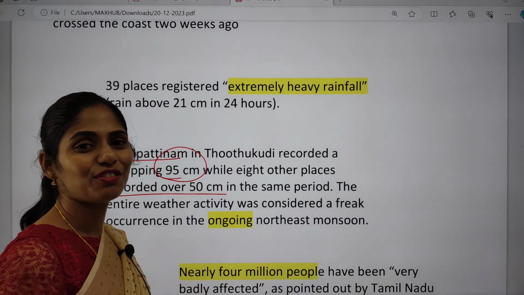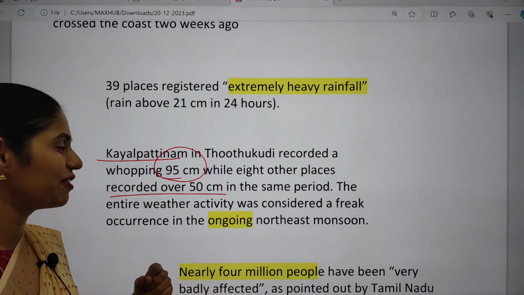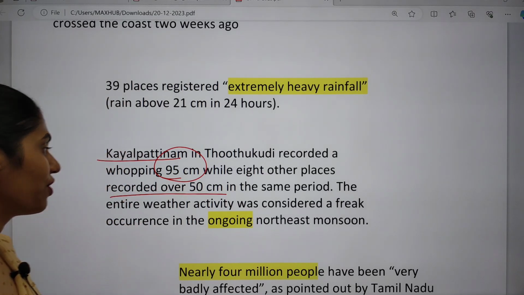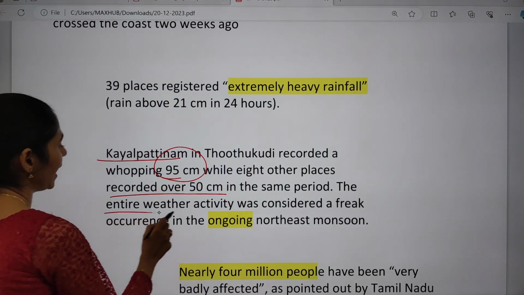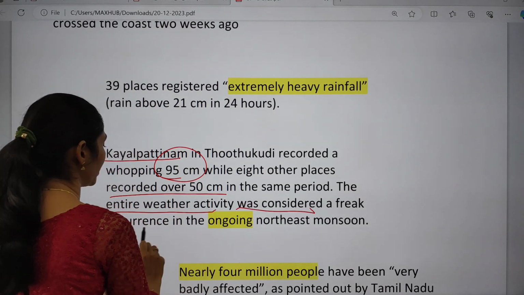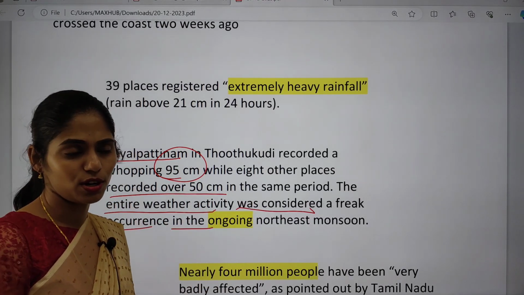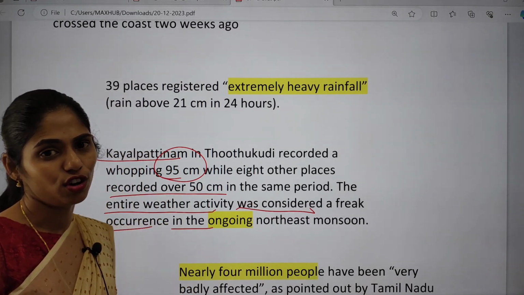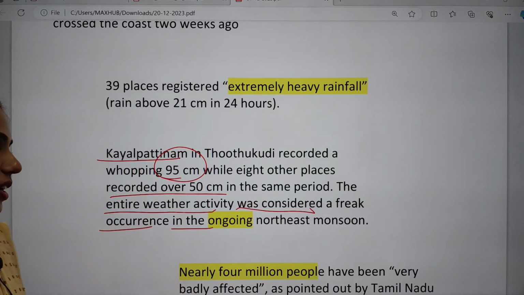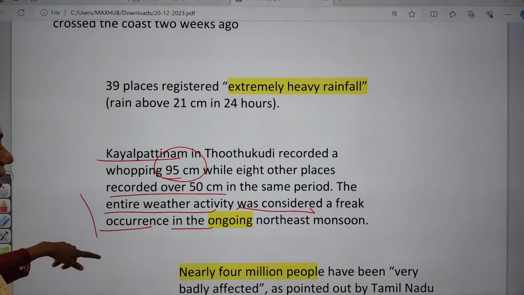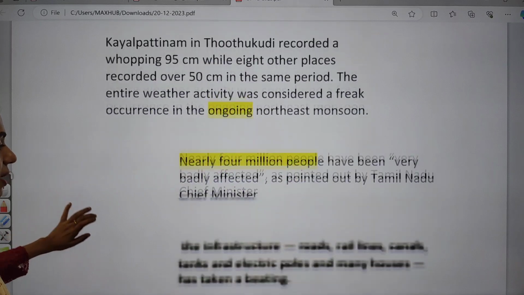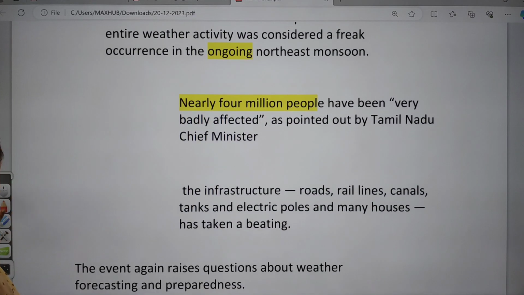Okay, that is nothing but the rainfall: 95 centimeters of rainfall and 50 centimeters of rainfall. So the weather activity was considered a freak occurrence in the ongoing northeast monsoon. The northeast monsoon also brings rainfall to Tamil Nadu, so it might be one important cause. And nearly around 4 million people have been very badly affected by these floods.